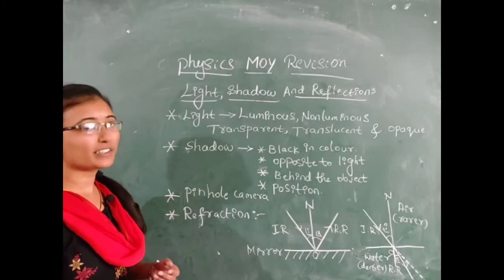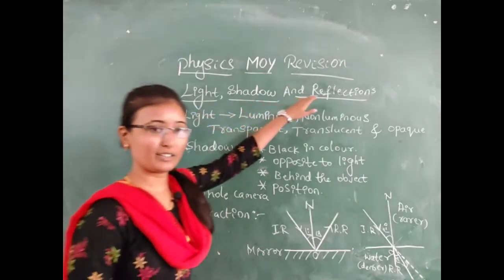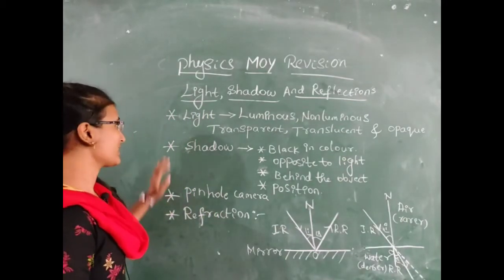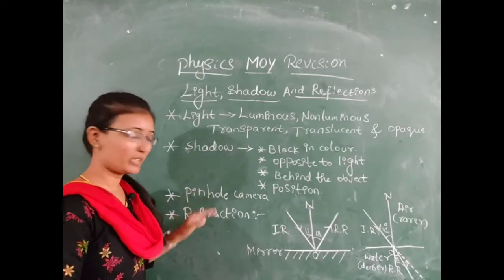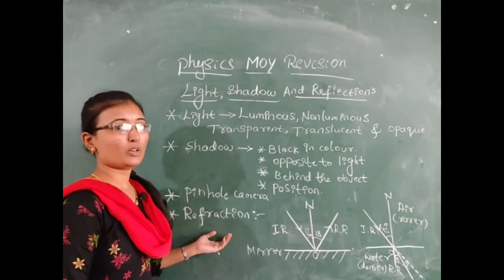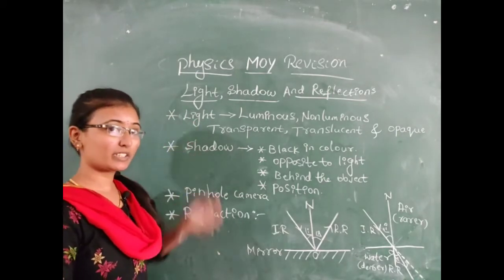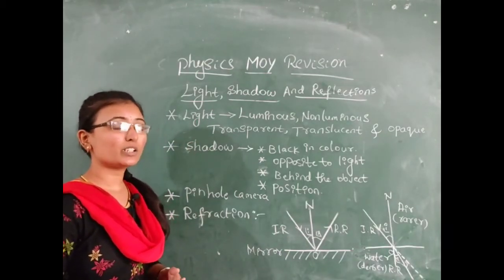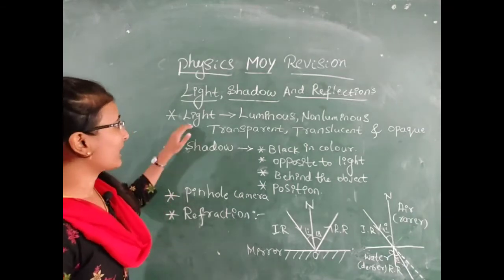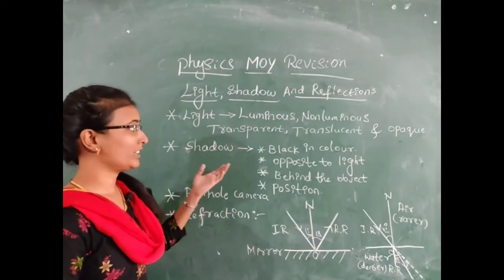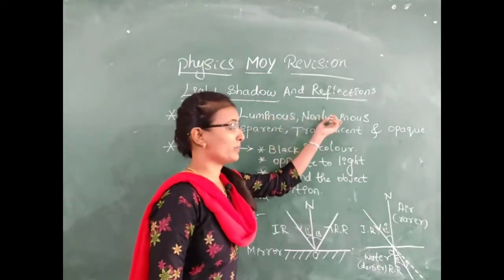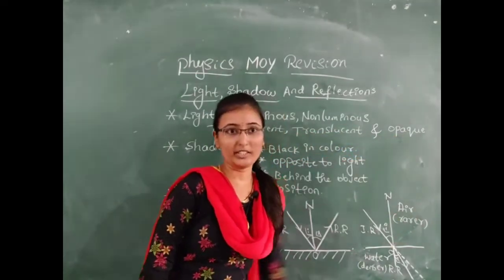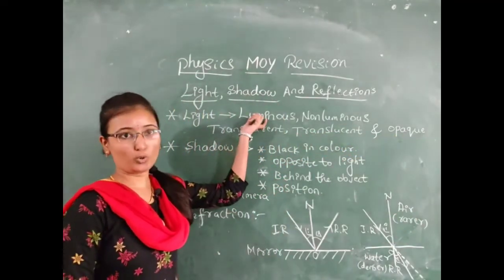Let us move on to the next chapter, that is light, shadow and reflection. In this chapter, we are going to study mainly these concepts: light, shadow, pinhole camera and lastly refraction. First let us start with light. What is light? It is an invisible form of energy. It helps us to see objects. We classify sources of light into luminous and non-luminous objects, and also transparent, translucent and opaque objects.